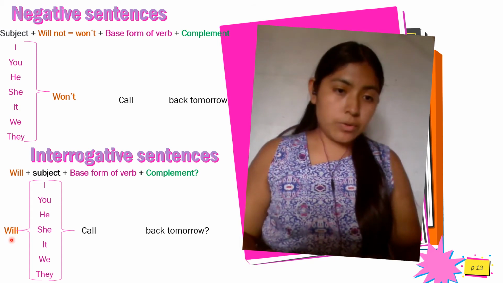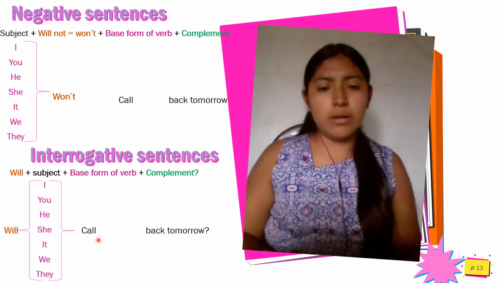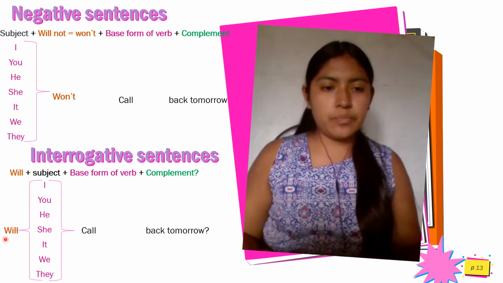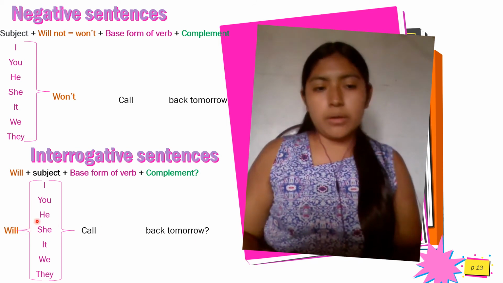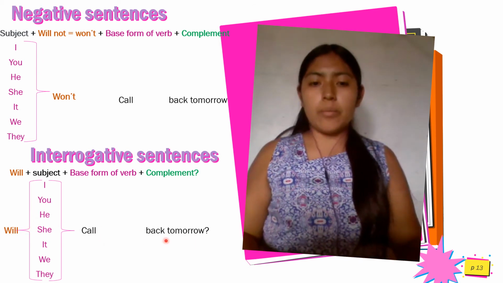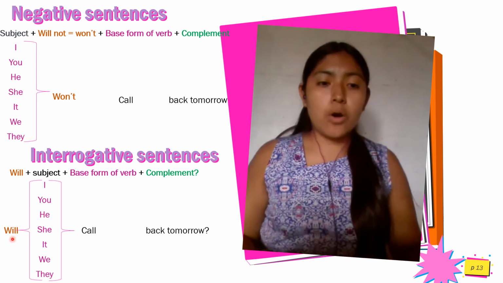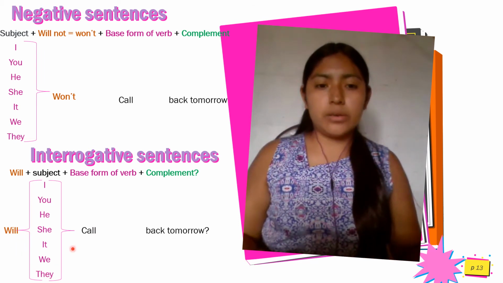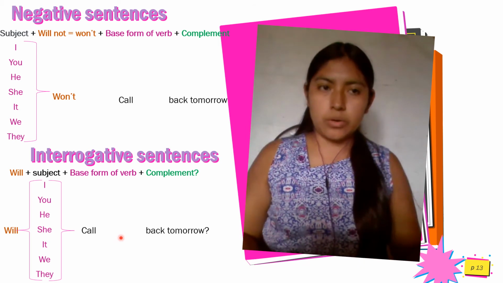For example, will she call back tomorrow? Will you call back tomorrow? Or will they call back tomorrow?